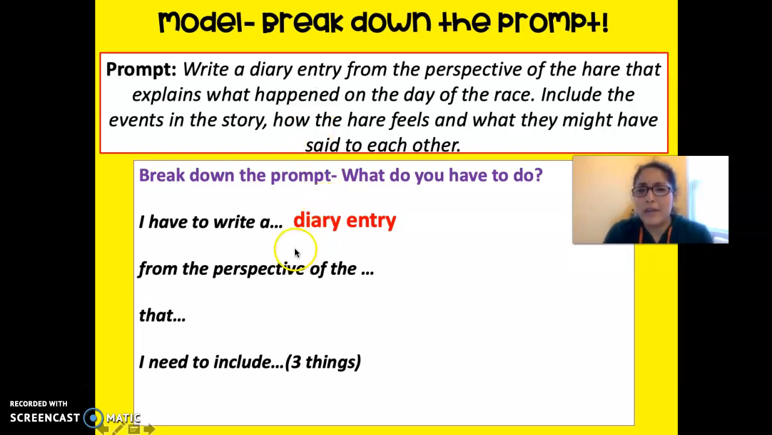Who am I writing the diary entry as? Whose perspective am I writing it from? It says here the perspective of the hare. So I'm not going to write it like Miss Antunes, what I did today. I'm going to write the diary entry like the hare is writing it.